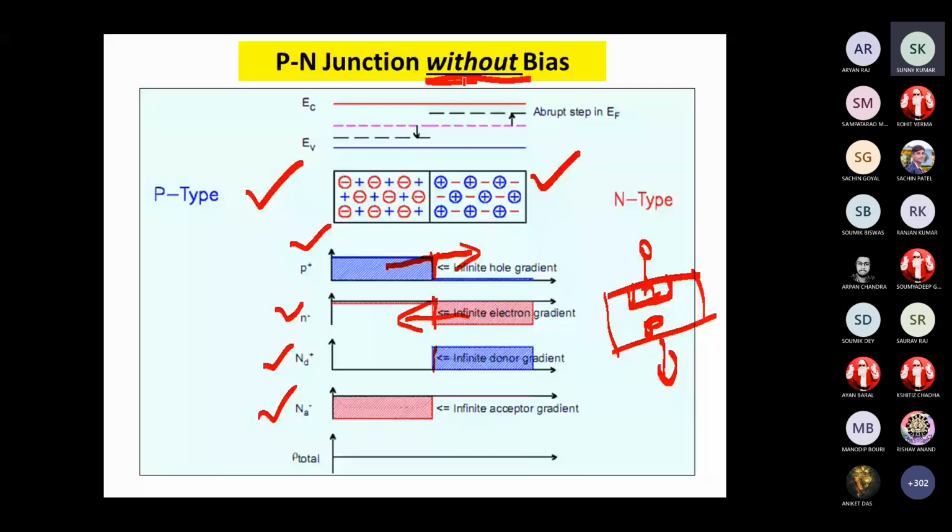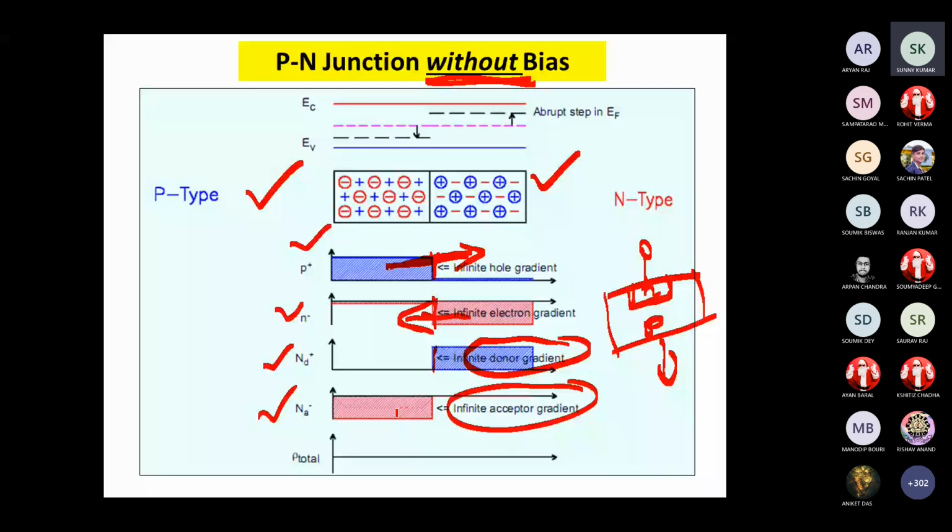So the transport is only due to diffusion of the carriers. Holes and electrons diffuse in opposite directions, but the donor and acceptor ions are immobile and will not move across the junction.